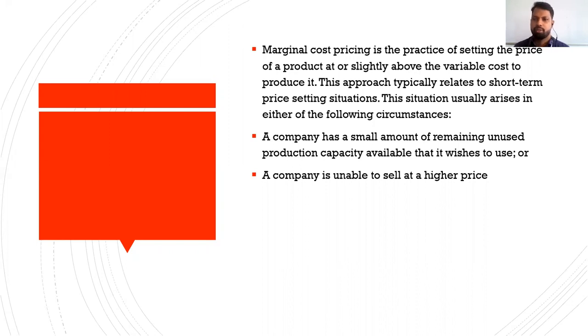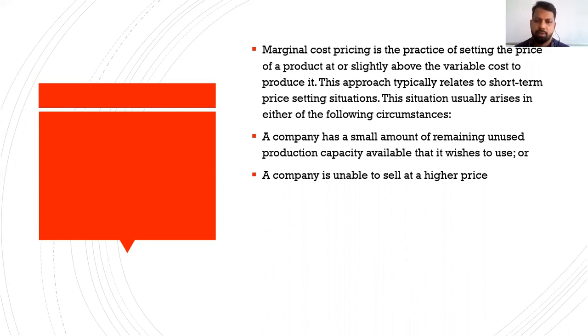Now we are going to discuss the situations where the firm goes for this kind of marginal cost pricing. There are two kinds of situations where firms go for the marginal cost pricing strategy. The first situation is that the company has a small amount of remaining unused capacity available and they want to use that capacity. Under such a situation, they can go for marginal cost pricing.